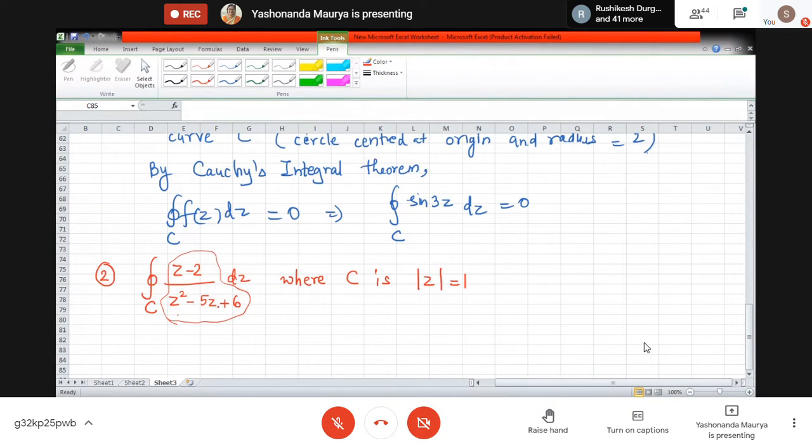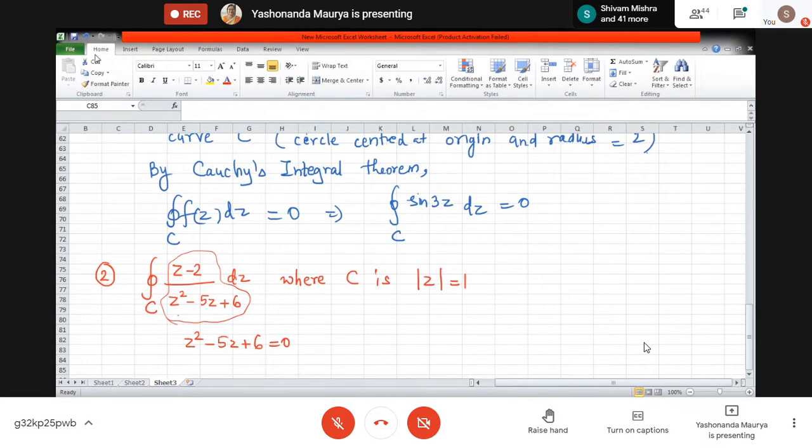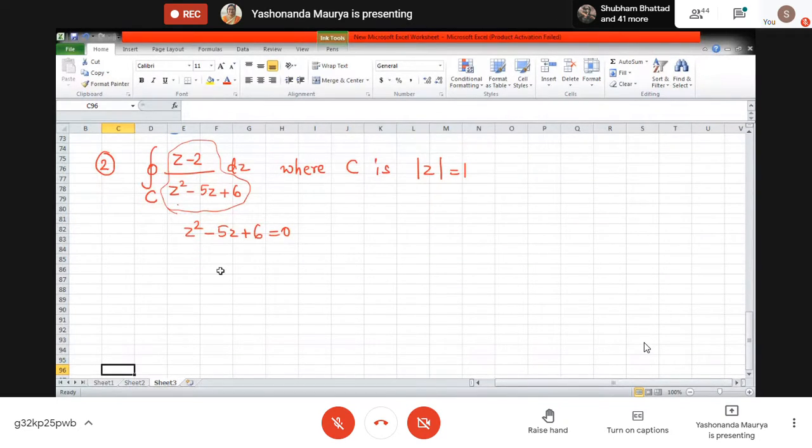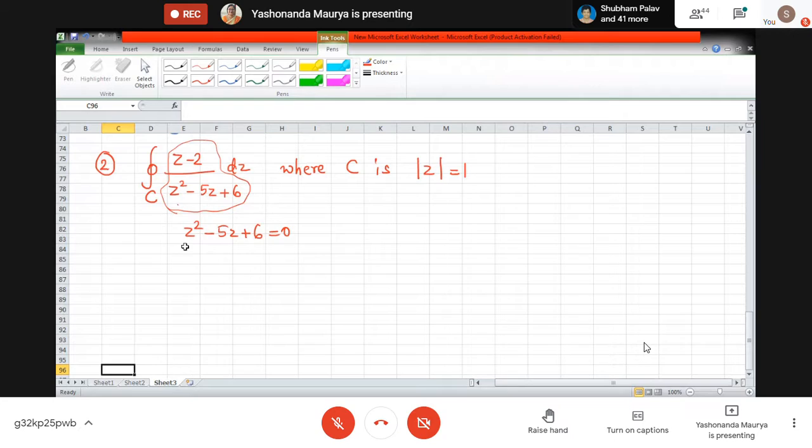So we'll identify the problematic points. z square minus 5z plus 6 is equal to 0 implies what are the values of z?